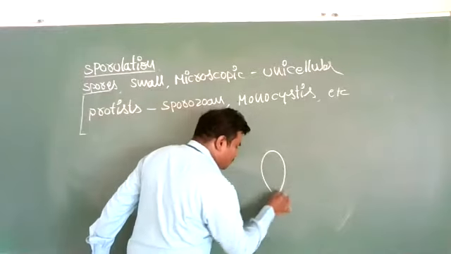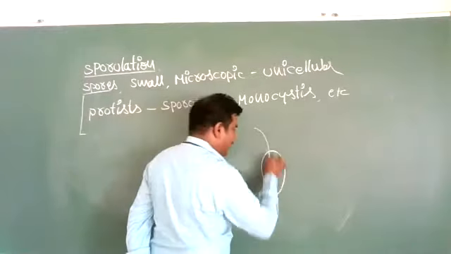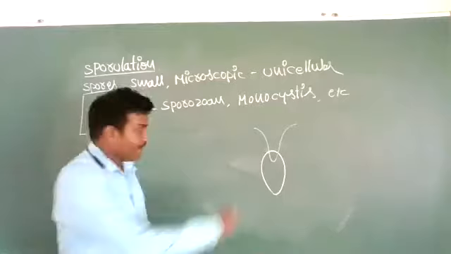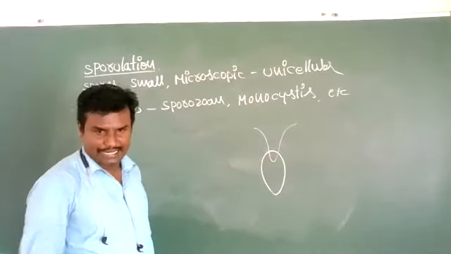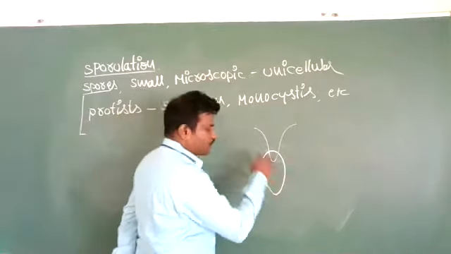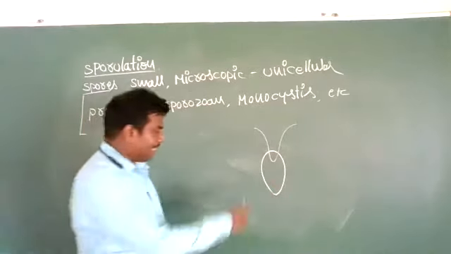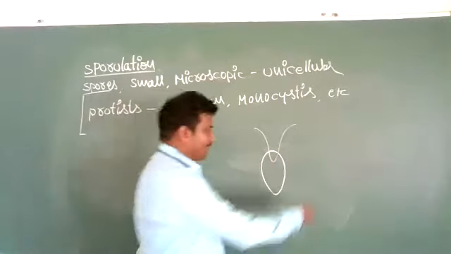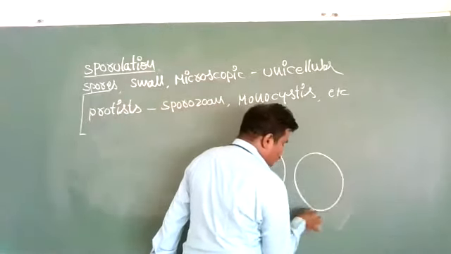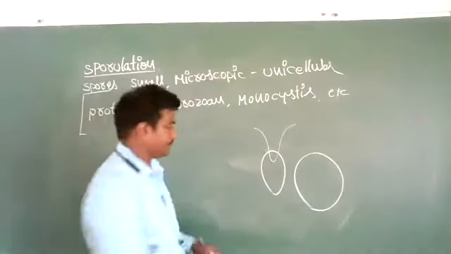This is a zoospore. It has flagella. With the help of these flagella, they move from one place to another. Like this, a number of zoospores are formed in the zoosporangia.